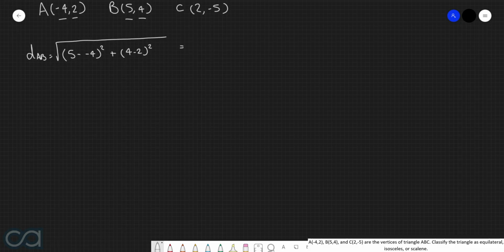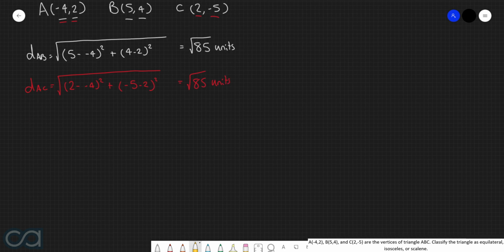Calculating everything inside the square root, we end up with the square root of 85 units. Now let's do the distance between A and C, which again is equal to the square root of the difference of the x-coordinates, which in this case will be 2 and -4. So we have 2 take -4 all squared, plus the difference in the y-coordinates, so in this case -5 and 2 all squared, which is equal to the square root of 85 units.